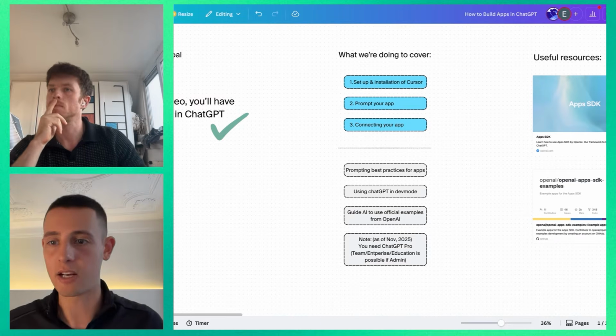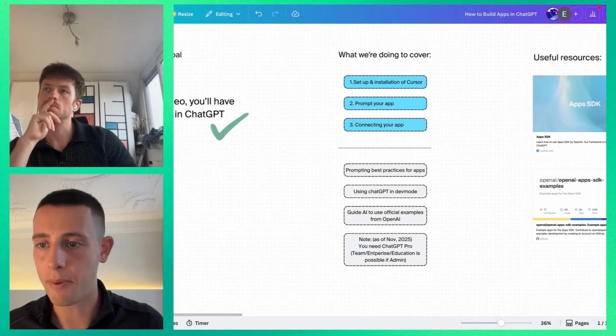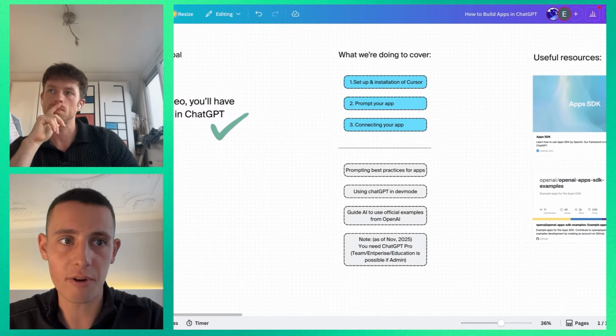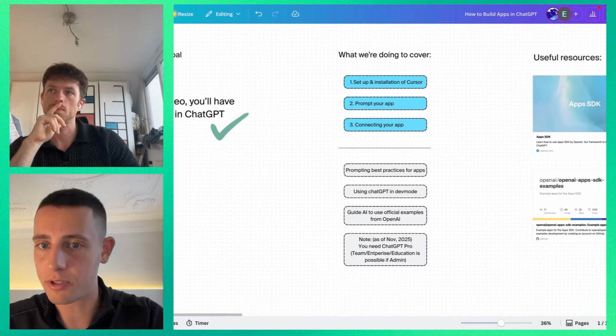It is still early. There's going to be some bugs that we're going to run through, but yeah, that's why we're doing it now, so that as soon as this stuff is live, we can get it available and accessible to the public.